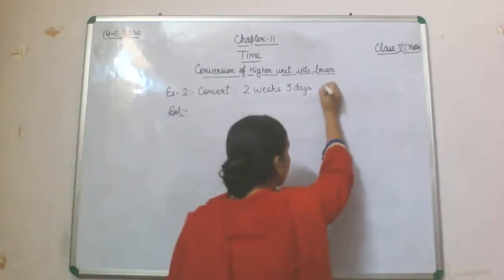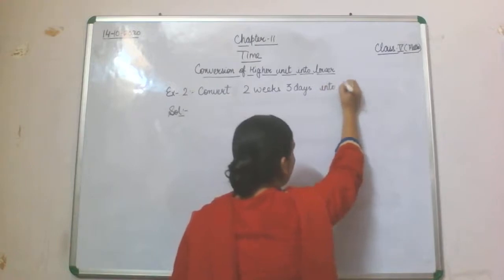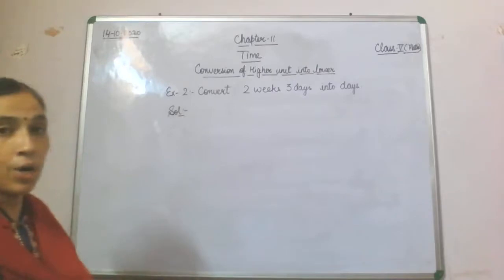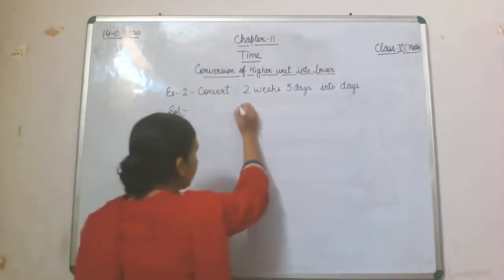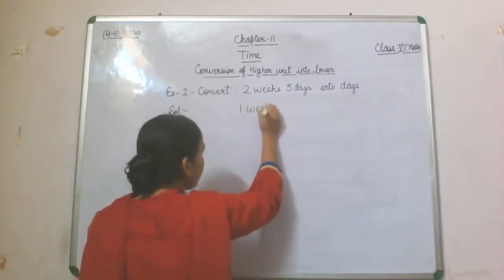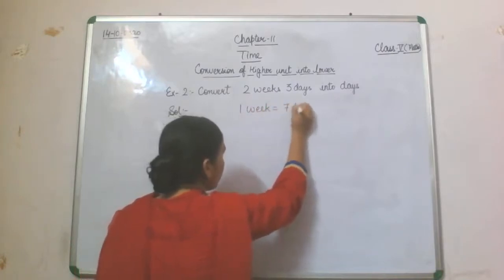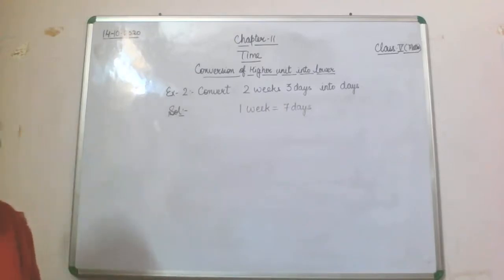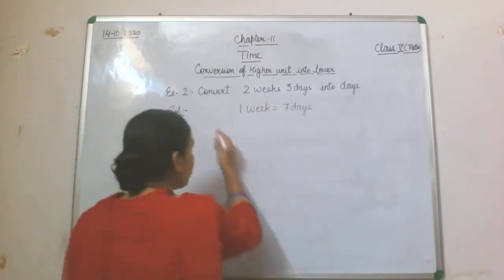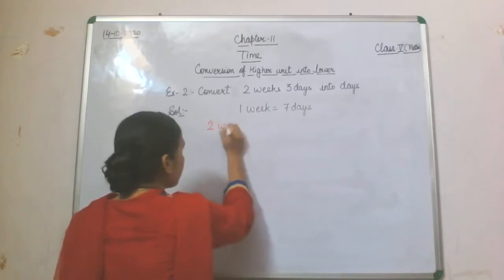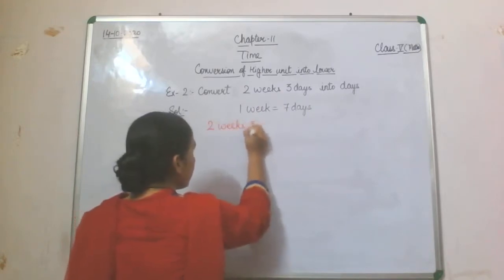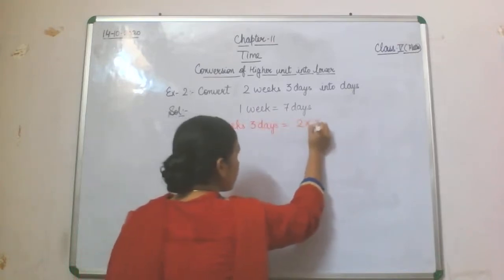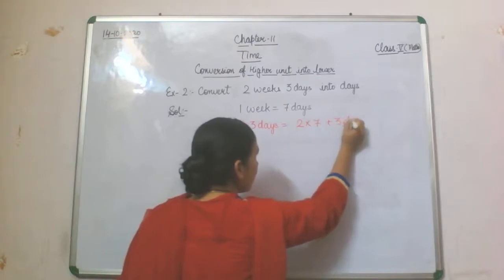How will we do it? In 1 week, as you are aware, we have 7 days. So 2 will be multiplied by 7 plus 3 days.